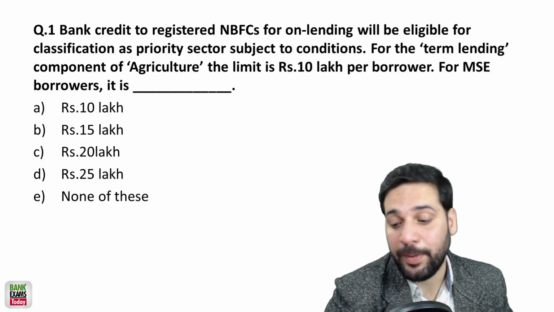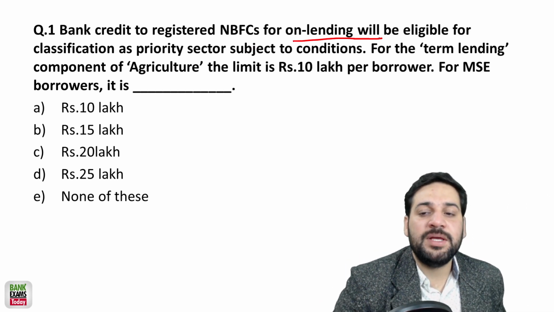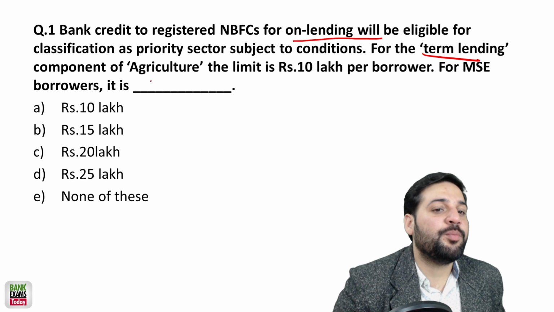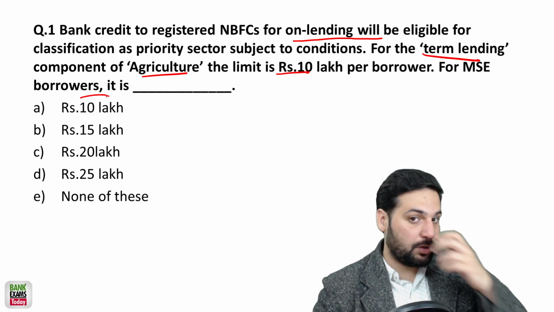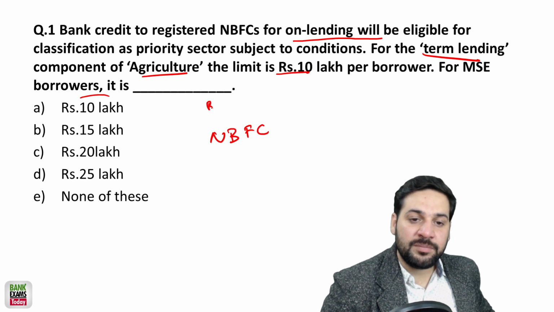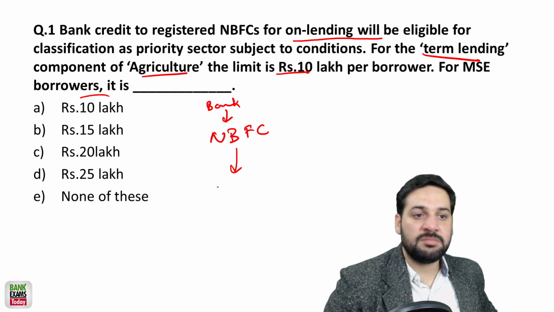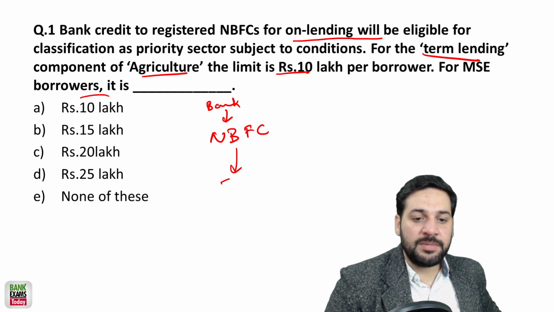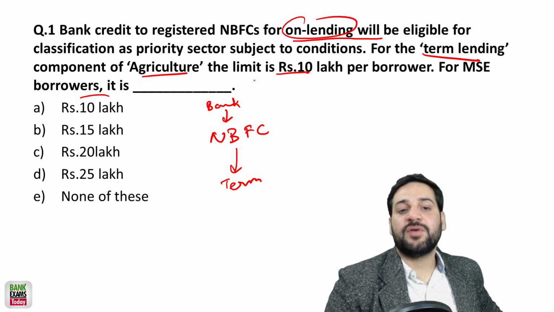Let's move on to question number 1. The bank credit to registered NBFC for on-lending will be eligible for classification as priority sector subject to conditions. The term lending component of agriculture, the limit is 10 lakh per borrower. For MSME, what is the limit? See students, what is the job of NBFC? They take loans from commercial banks and other financial institutions, and then they give loans to farmers and to people like you and me. So for term lending, what is the limit? This is what on-lending is. For agriculture, this is 10 lakh.